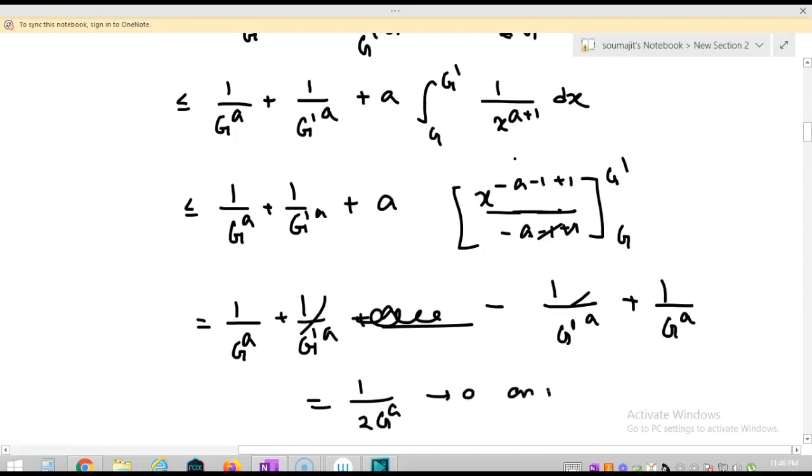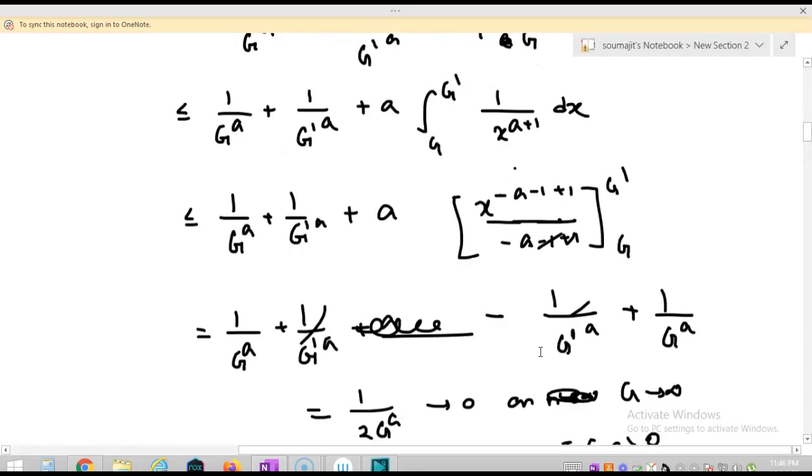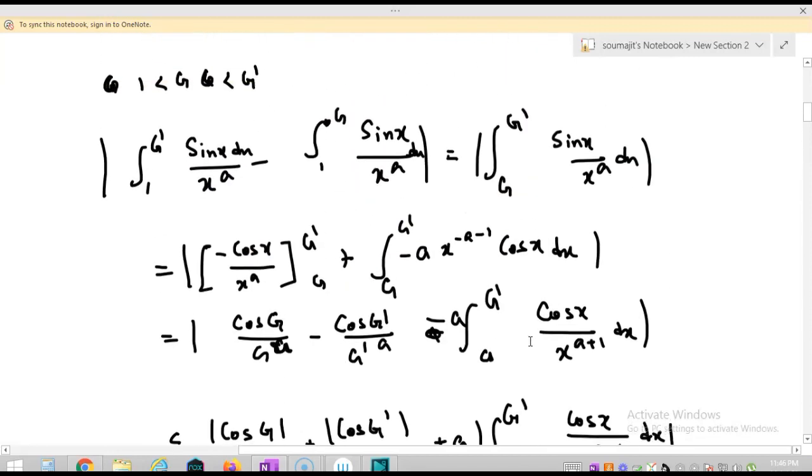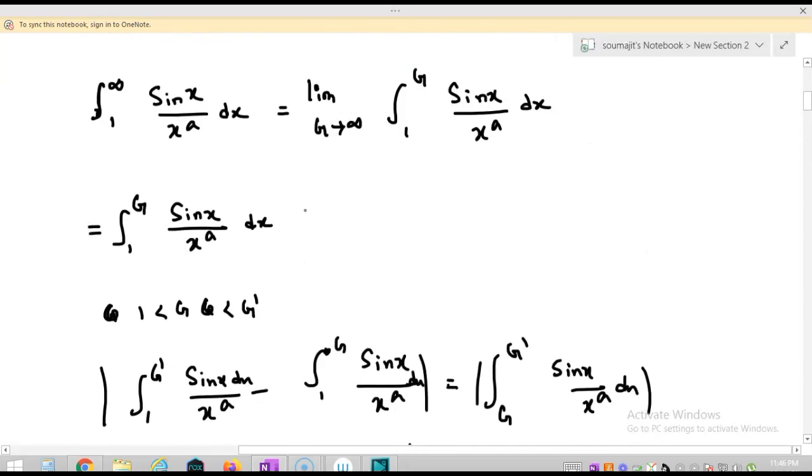tends to 0 as n tends to infinity, as g tends to infinity if a greater than 0. So this integration is convergent if the value of a is greater than 0. So this improper integral is convergent if a is greater than 0.